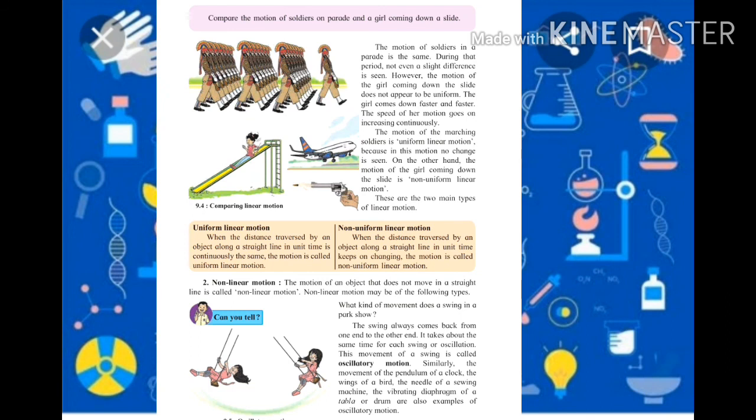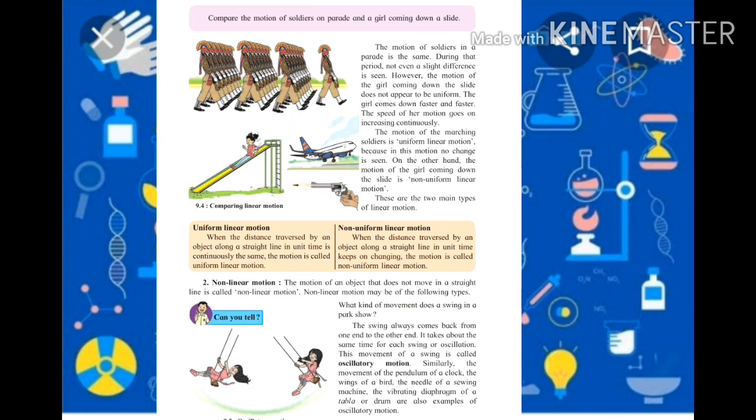The motion of the marching soldiers is uniform linear motion. Uniform means in the same direction, as it has motion in the same direction in a straight way. So that is called uniform linear motion.